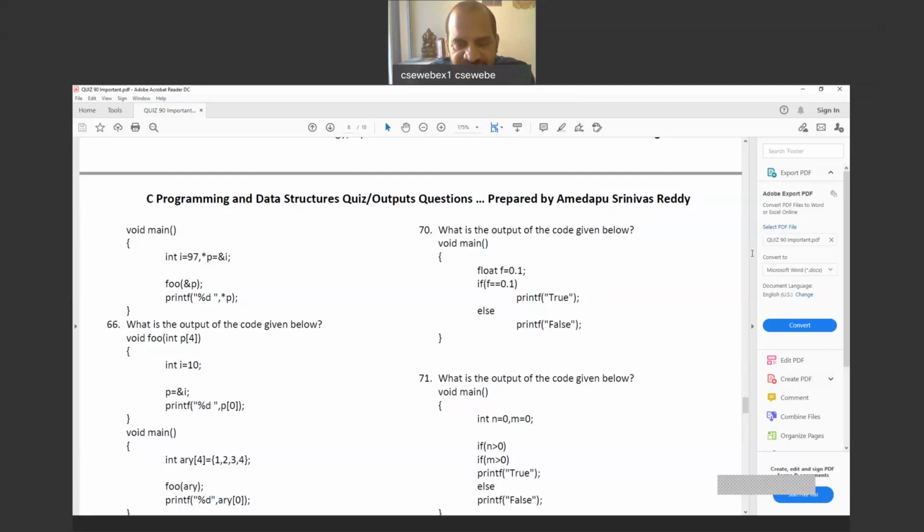Question number 70. float f = 0.1. I already told you that 0.1 will be stored, of course, in binary form. But the way floating values are stored is different. Integer values are stored in binary form with the exact value.